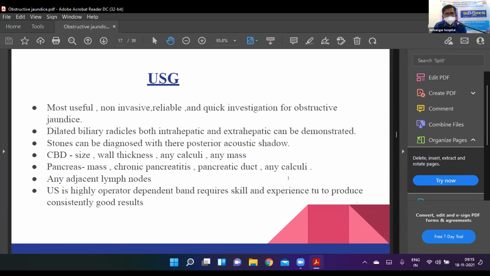That is the limitation of ultrasound. In addition to being operator dependent, this cannot be a very reliable mode of investigation for evaluating CBD stones.